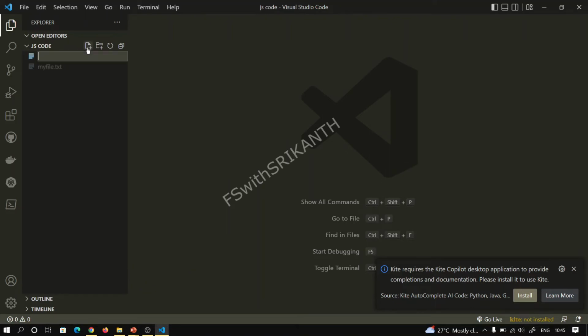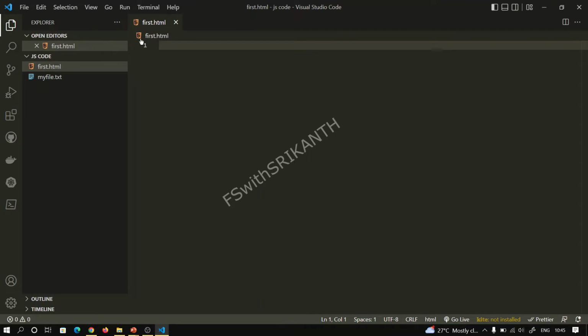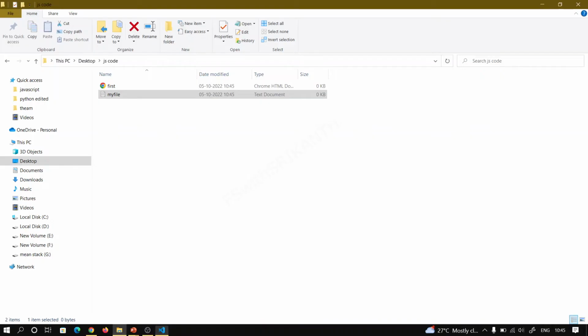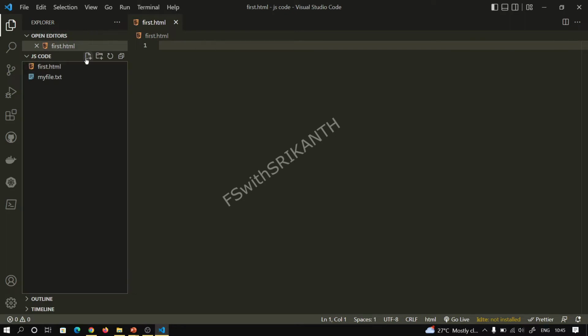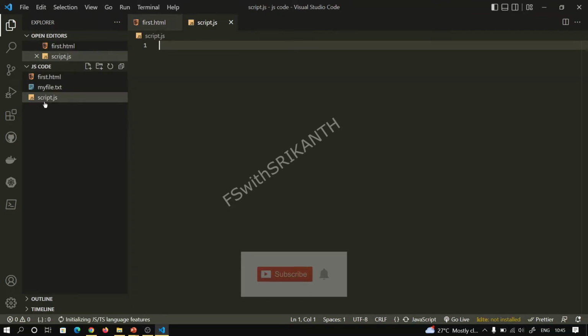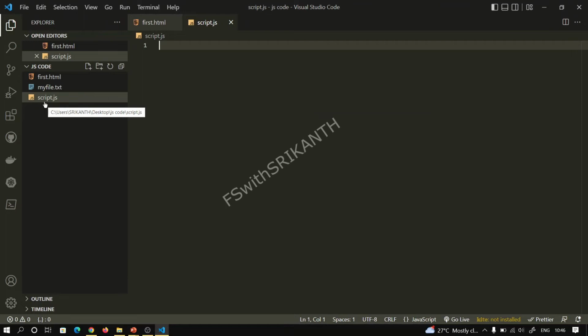In parallel, if you want to create one particular file, first .html file, it is automatically created. You observe this 5 symbol is there, right? It indicates the HTML5 version. And if you are creating a JS file, script.js, it indicates a JavaScript file. So the Prettier code and Material theme can give this flexibility.